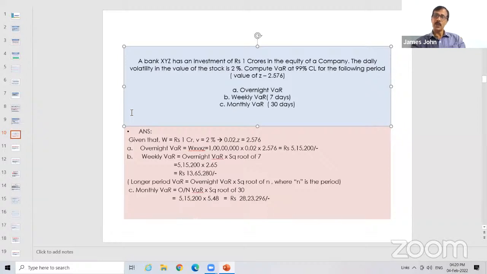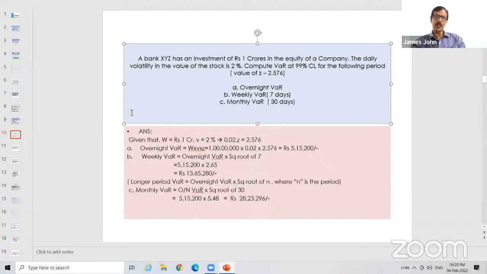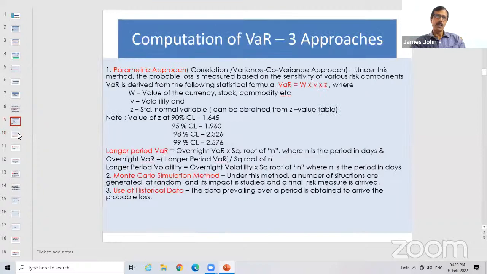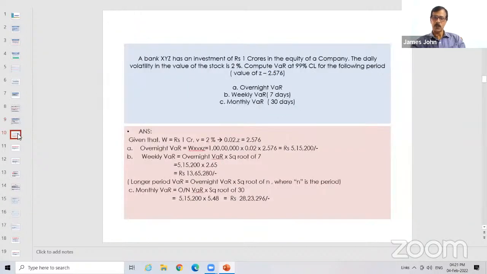And how do you calculate monthly VAR? Monthly VAR is overnight VAR into root of n. So overnight VAR is 5,15,200 into root of 30. Square root of 30 is 5.48. You get it as 28,23,296. This is the way in which we calculate the VAR under the parametric approach. Is it clear?